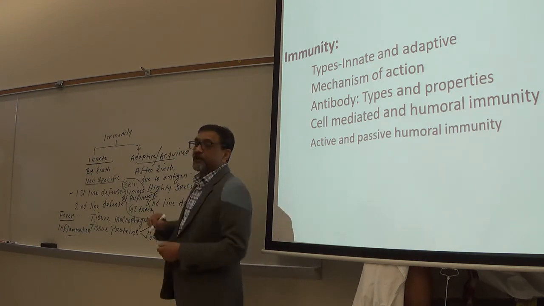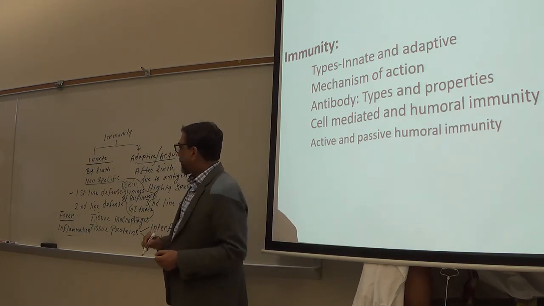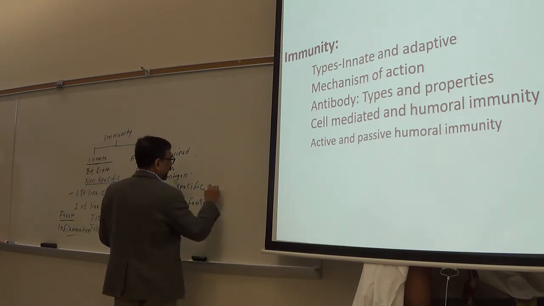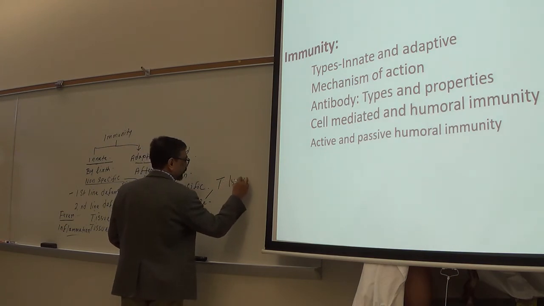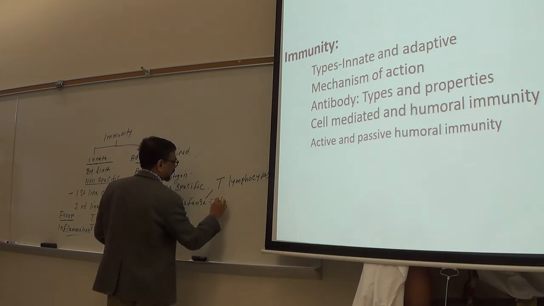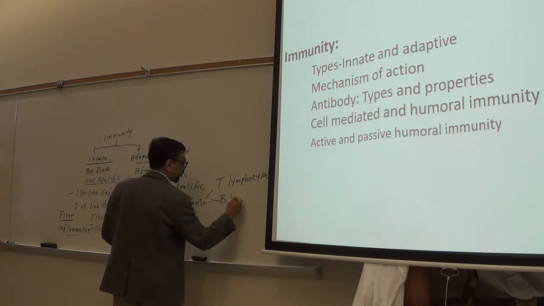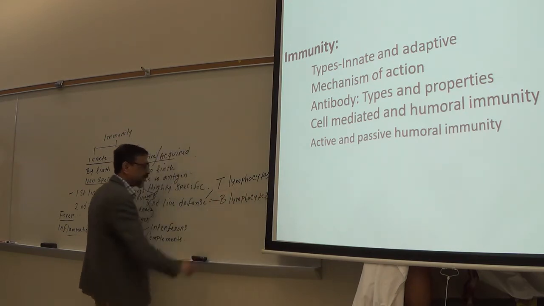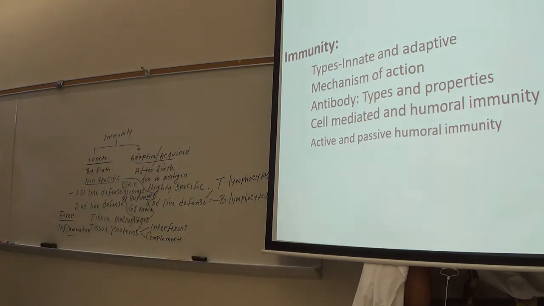And the third line of defense includes T and B lymphocytes. T and B lymphocytes provide third line of defense and highly specific.